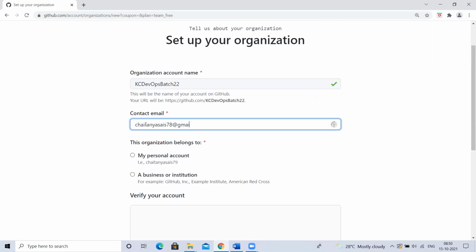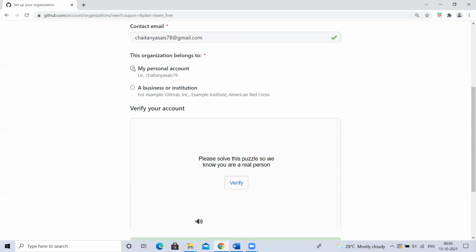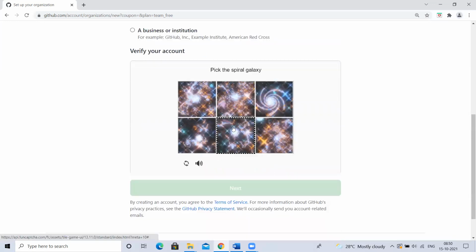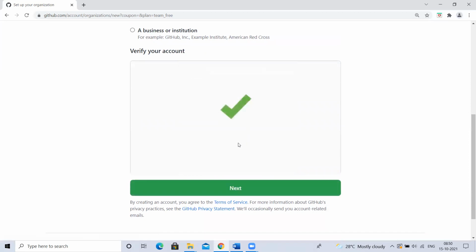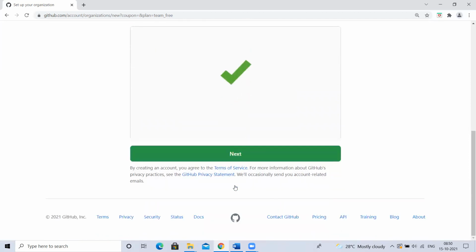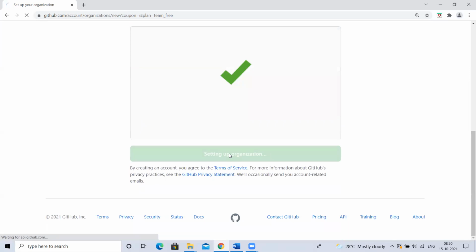Okay, this is Chaitanya's student account, so let me give his account. Is this for personal or business? Personal. Now it is asking to verify, because it checks whether you are a robot or a human.